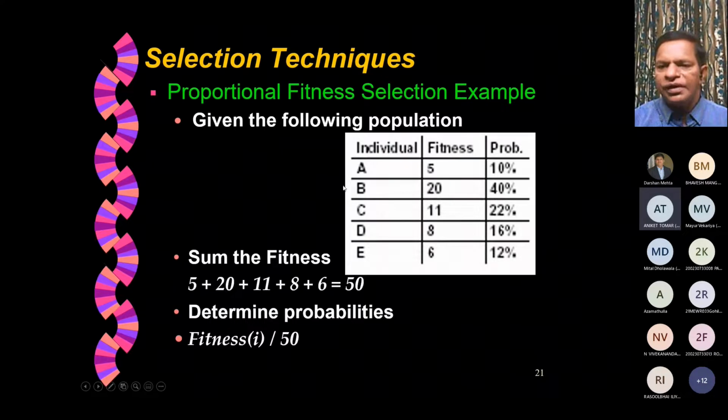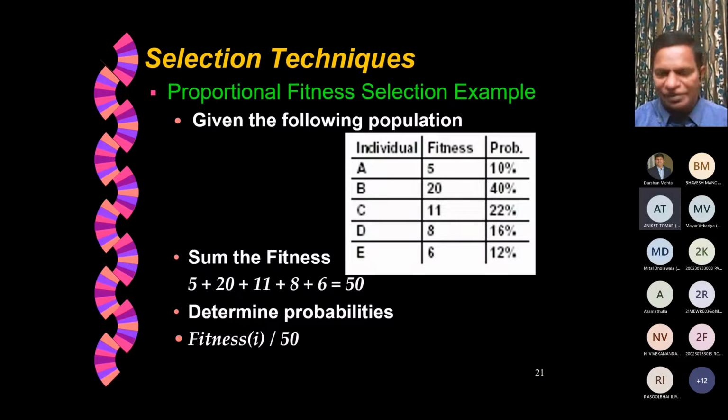If you look at the current generation of 5 members, B has the highest fitness of 40%. Therefore, we can consider that as the fittest member of the current generation. It may be retained as it is to the next generation. And while we are selecting the other 2 members for mating, we try to give more probability to B to be selected when compared to E or A, 10% and 12%.